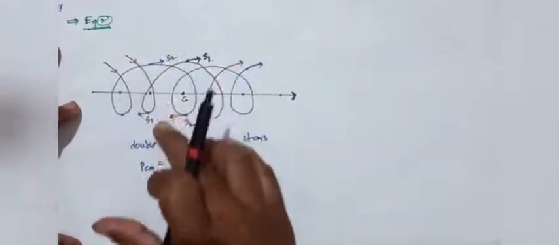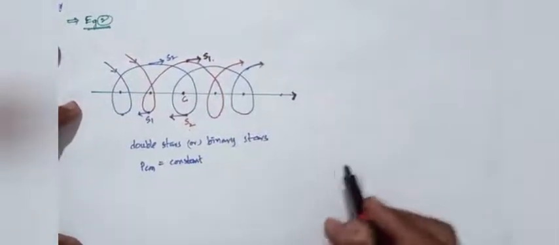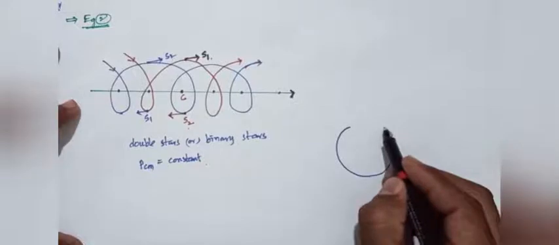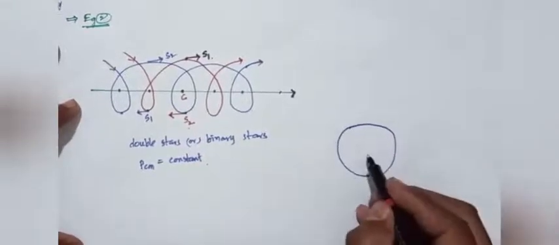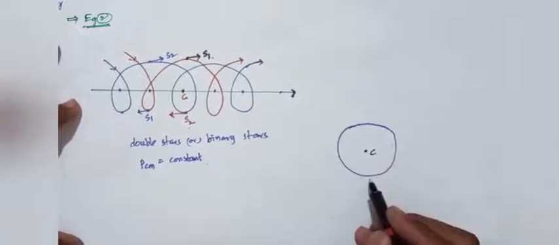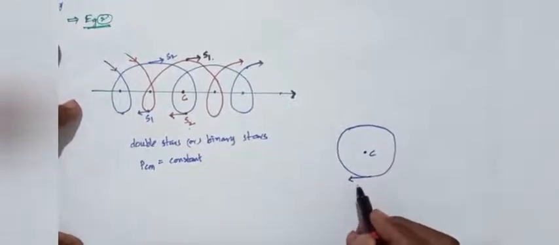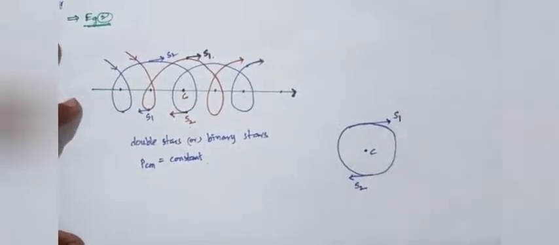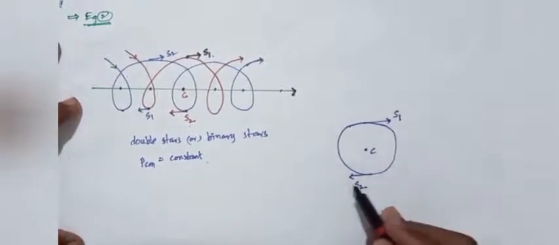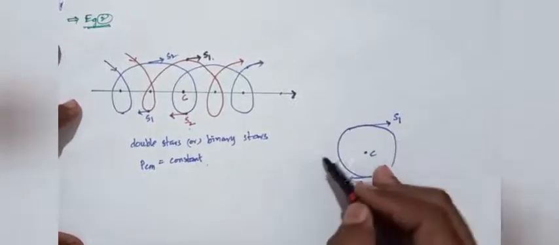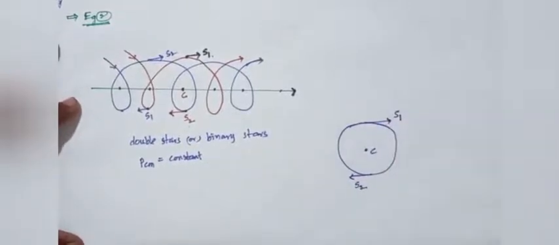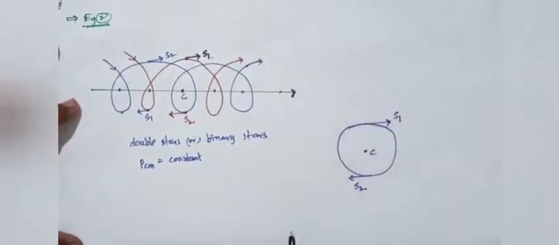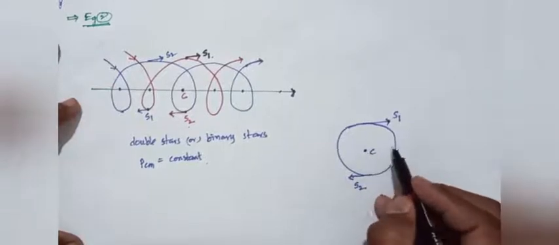So when it moves in a helical path or circular path, for example this circular path we have taken, this is the center of mass. When the second star moves in this direction and the first star moves in this direction, both are in opposite directions, clockwise. The first star and second star move in opposite directions, but the center of mass does not change.